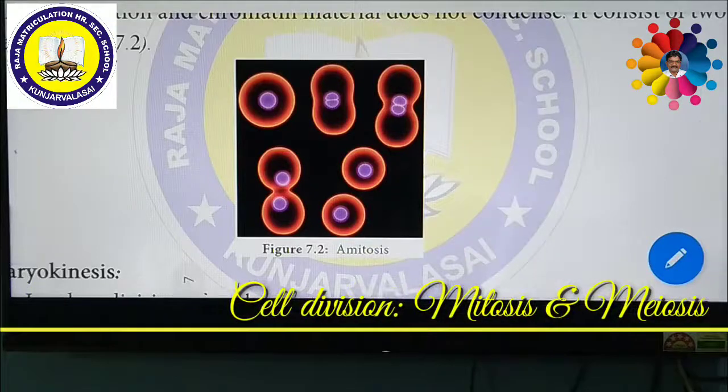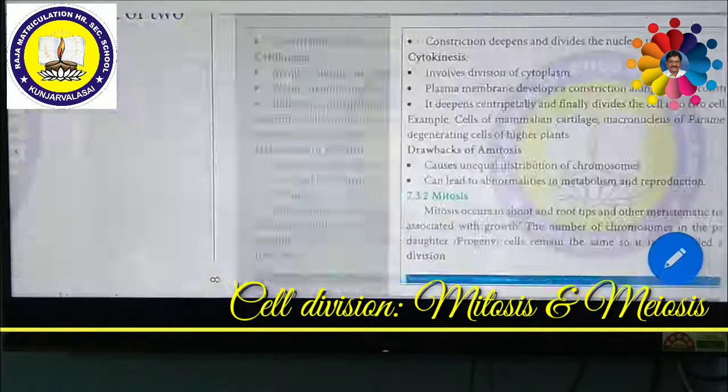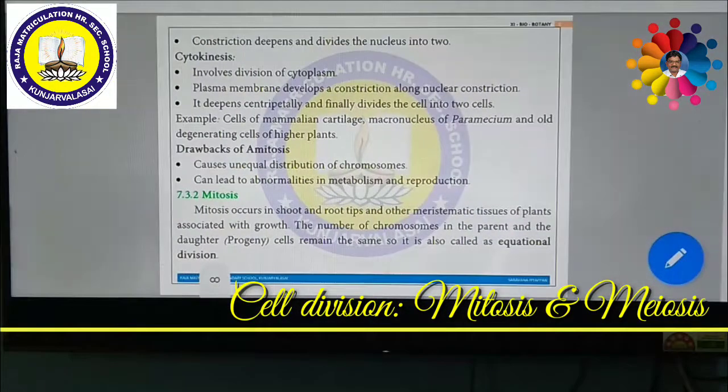Dear students, now we are going to discuss mitosis. What is mitosis? Mitosis is another important cell division process. The most important part of cell division concerns events inside the nucleus. Mitosis usually occurs in the shoot tips as well as the root tips, where there is a meristematic region.